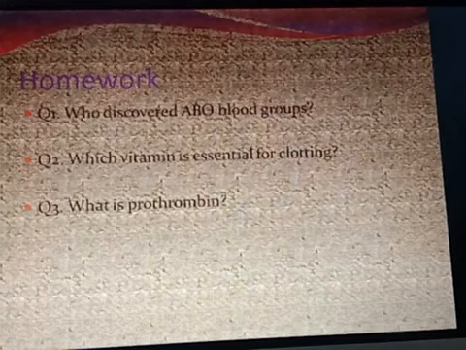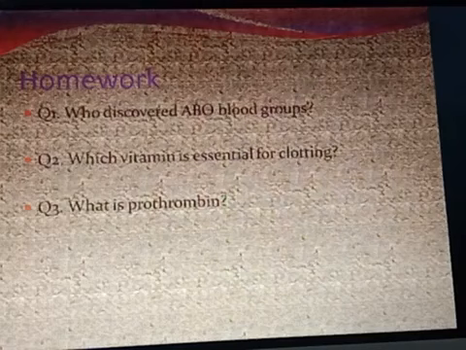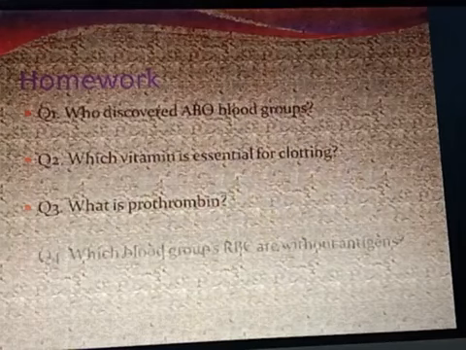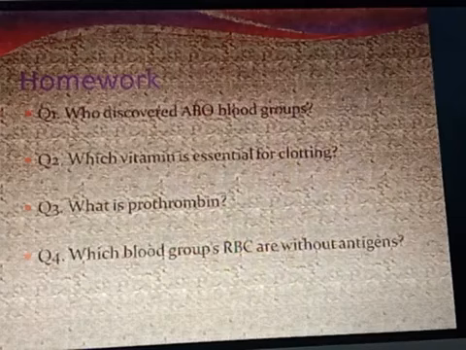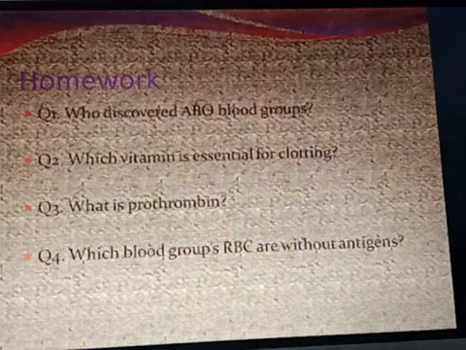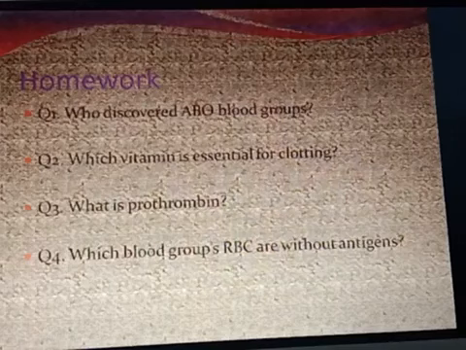Next, what is prothrombin? You need to explain that; it has been explained to you during the lecture. And the last question is, which blood group's RBCs are without antigen? Tell the name of that blood group where RBCs lack antigens. So these are the homework questions that you need to write in your copy.